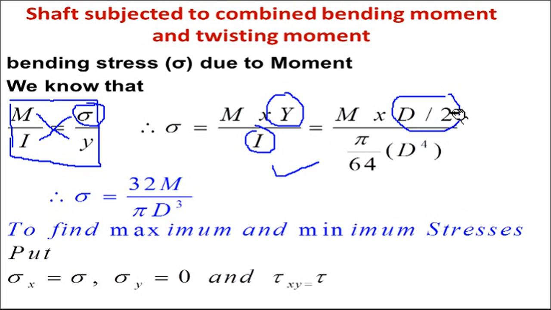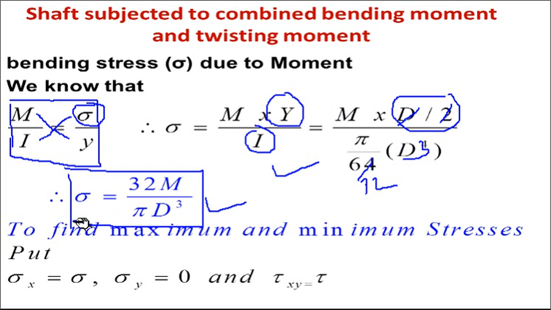By simplifying, 32 and 64 give a half, d cube remains, and sigma is 32M divided by pi d cube. This is the formula for the bending stress acting on the shaft.